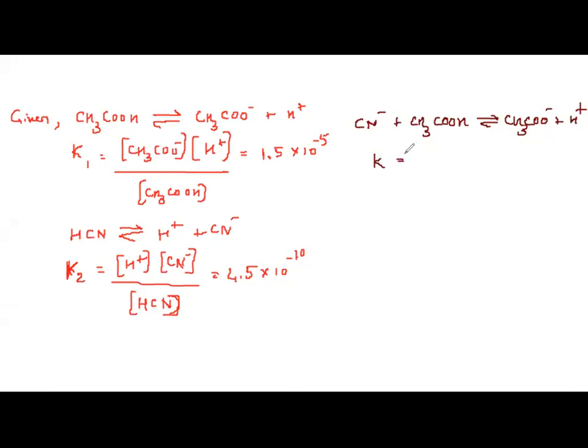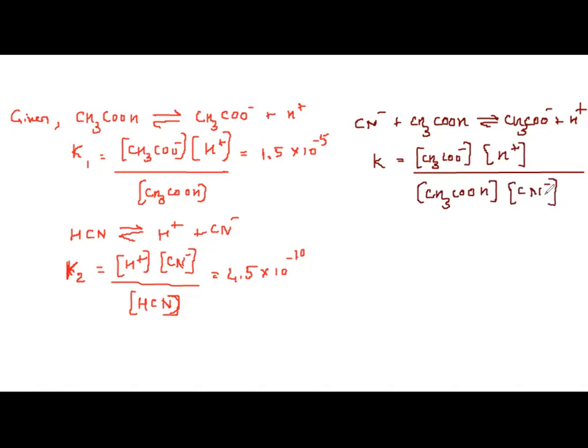K is equal to, I will get, okay, so it is the molar concentration of CH3COO minus into the molar concentration of H plus divided by the molar concentration of CH3COOH into the molar concentration of CN minus. Correct. So this is what I get. Understanding? Using these two, solve it out. You will get the answer.